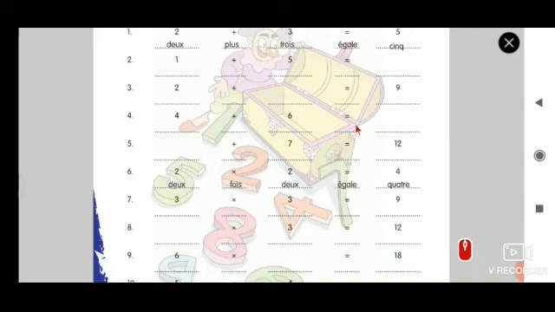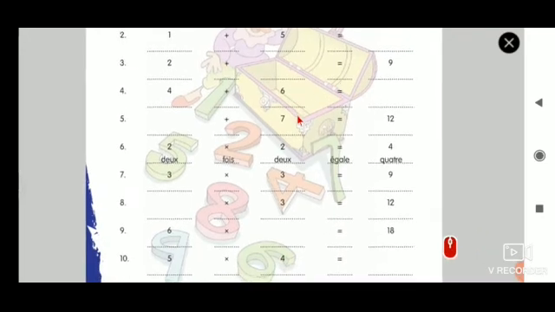I choose 11. Is it correct? No, wrong. Okay. So what answer did you guess? I'll tell the right answer. Please check. 4 plus 6 égal dix. Dix is 10. So like this you can do.